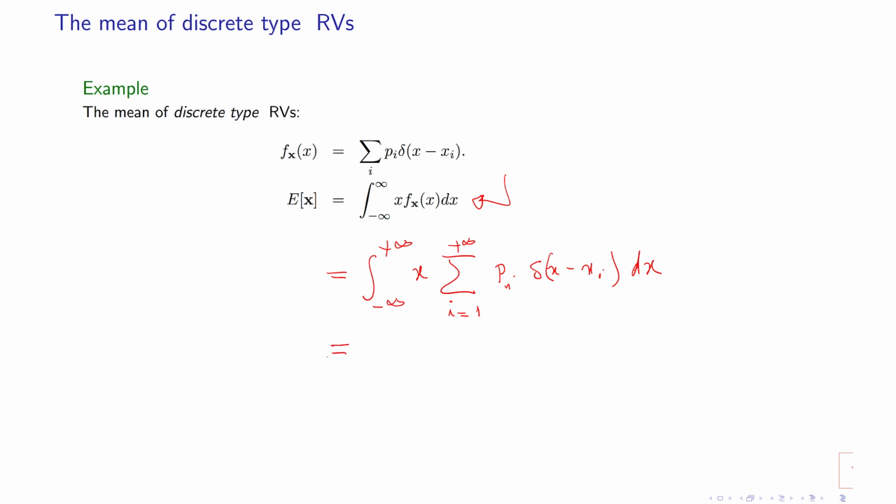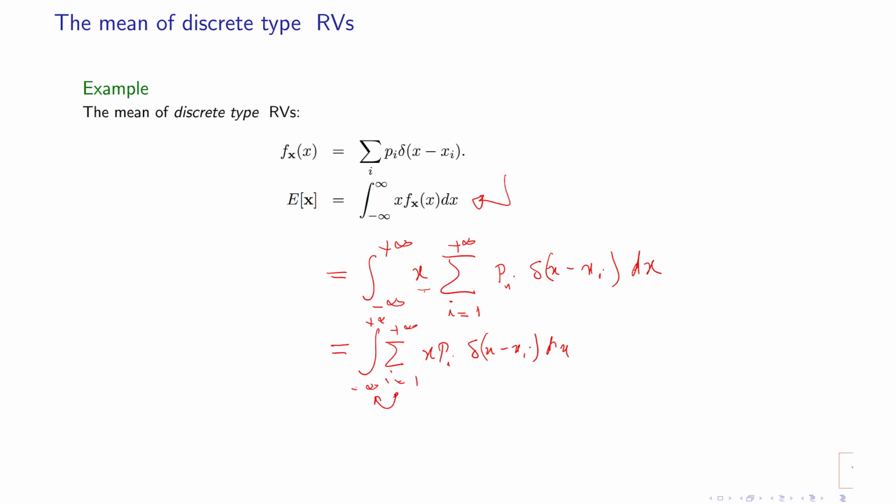Now, because an integral is basically a summation, I could change the order. I could put x inside there, so I get the integral of the summation of x pi delta of x minus xi, and then dx, with i equal to 1 to plus infinity, and from minus infinity to plus infinity. So these two, I can change the order.